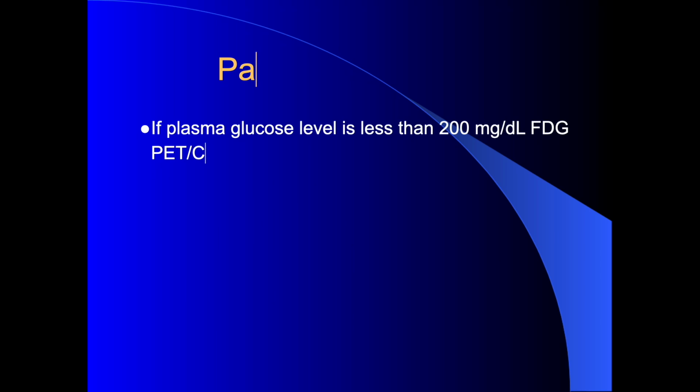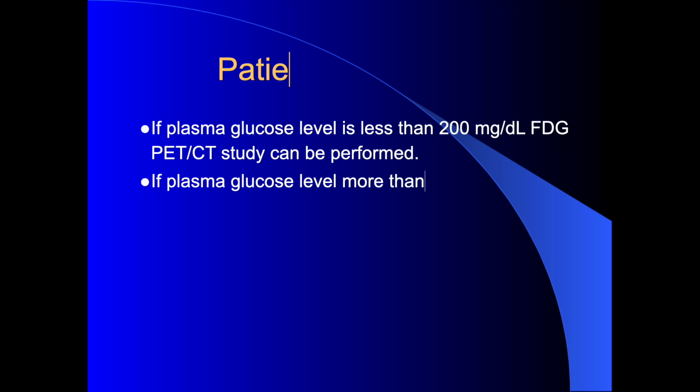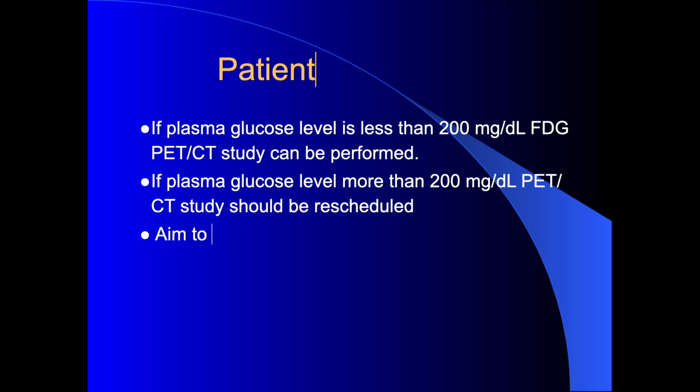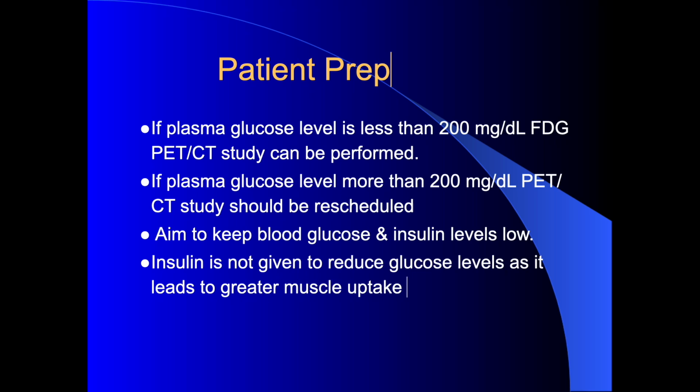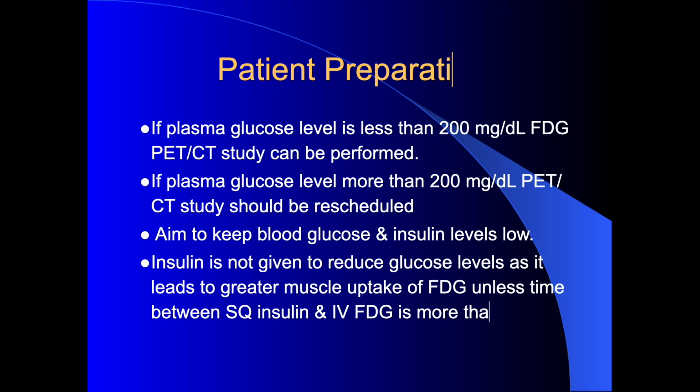If plasma glucose level is less than 200 mg per deciliter, the study can be performed. If more than 200 mg per deciliter, the study should be rescheduled. The aim is to keep glucose and insulin levels low. Insulin is not given to reduce glucose levels as it leads to greater muscle uptake of FDG, unless the time between the subcutaneous administration of insulin and IV administration of FDG is more than 4 hours.